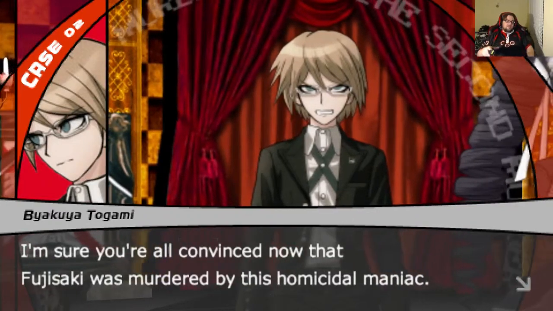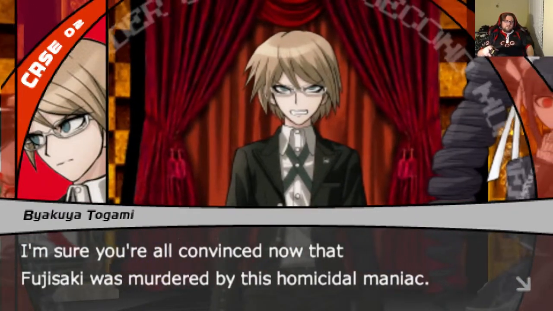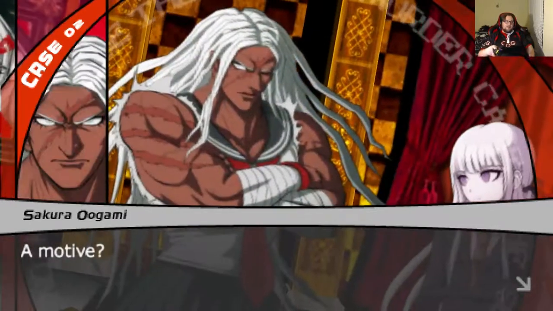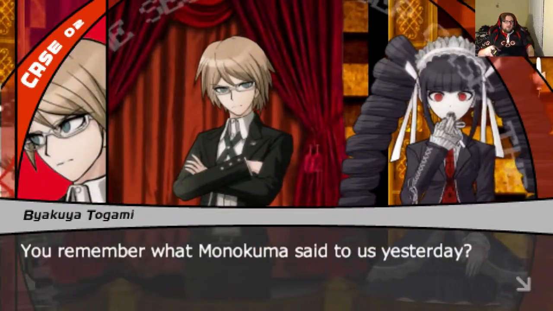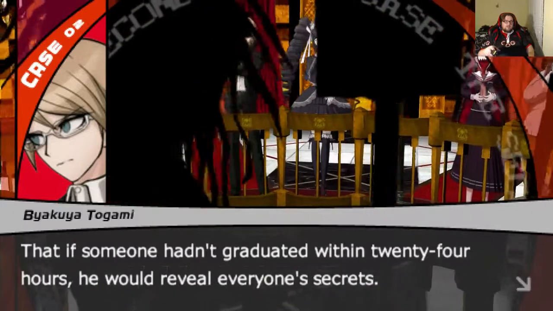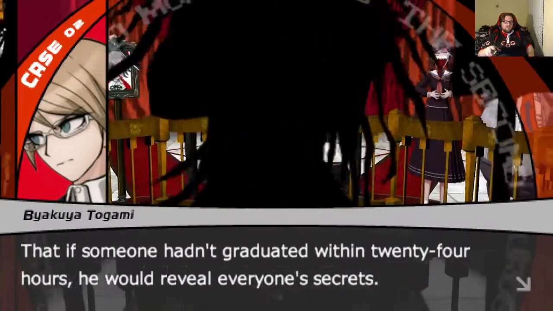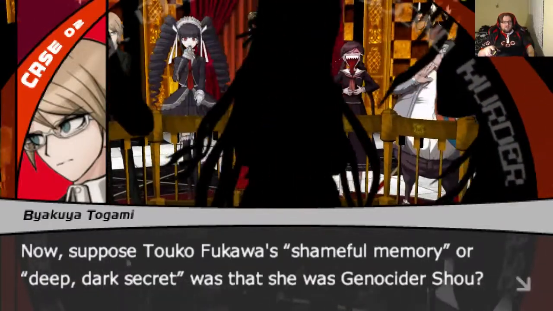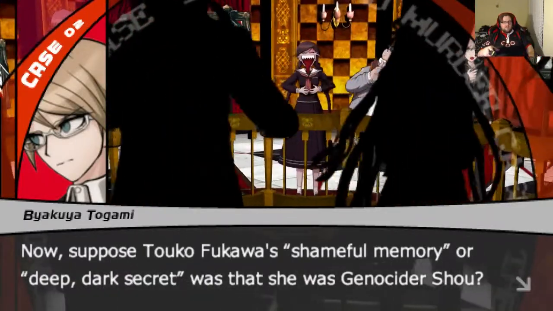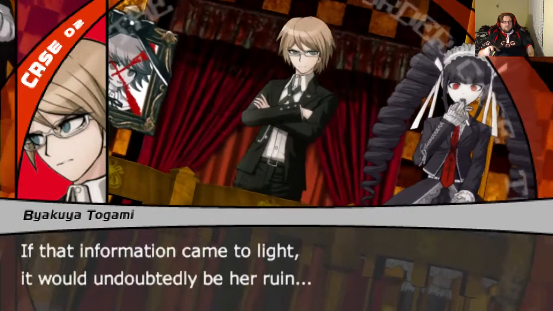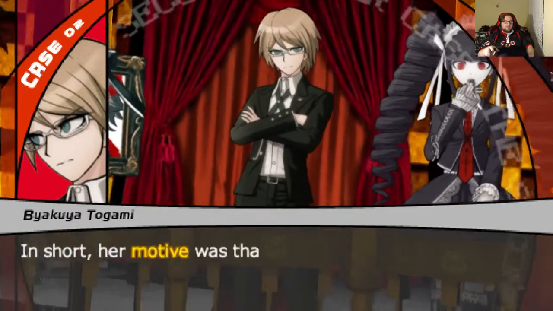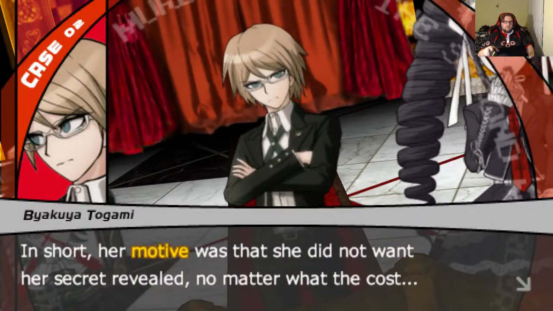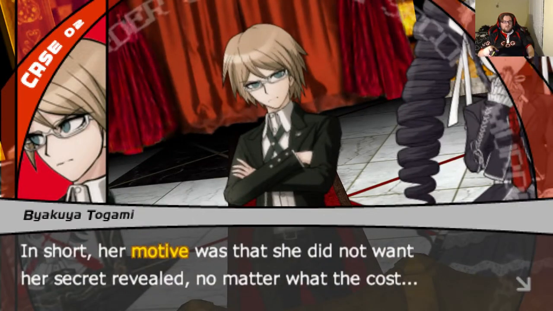I'm sure you're all convinced now that Fujisaki was murdered by this homicidal maniac. Given she even has motive, there's no doubt about it. A motive? You remember what Monokuma said to us yesterday? That if someone hadn't graduated within 24 hours, he would reveal everyone's secrets. Now, suppose Fukuwa's shameful memory or deep dark secret was that she was Genocider Shuei. If that information came to light, it would undoubtedly be her ruin. In short, her motive was that she did not want her secret revealed no matter what the cost.